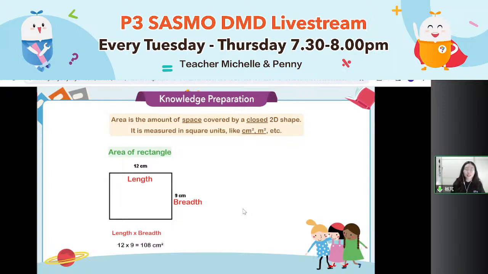What about now? We know the perimeter of the rectangle and the perimeter of the square. What about the area of the square now? Can you tell me how big the square is? Area of the square.